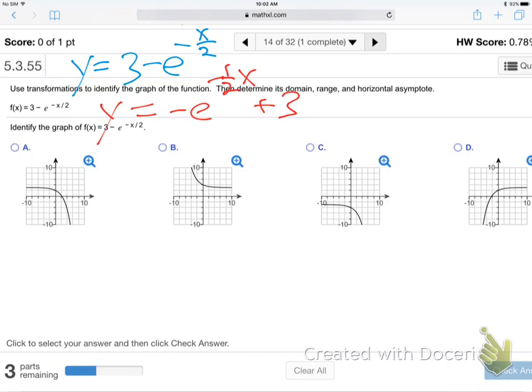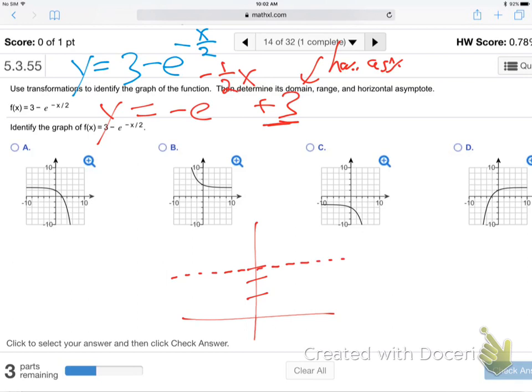That's supposed to be a minus. I didn't make that very clear. Let me try that again. Good. Everybody see that then? So that 3 is the horizontal asymptote. So let's do that. Up 3, 1, 2, 3. Horizontal. And the negative 1 is the A in the front, so down 1.